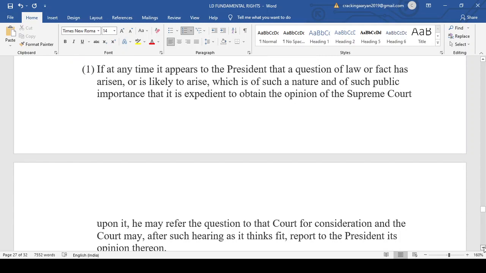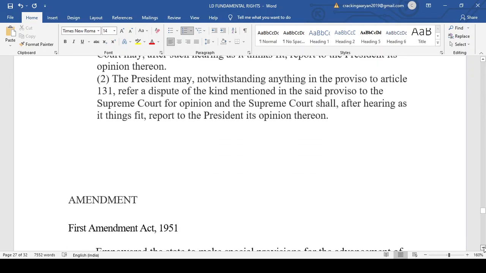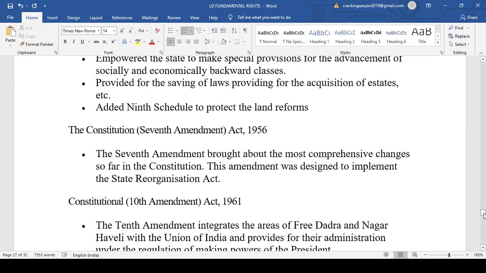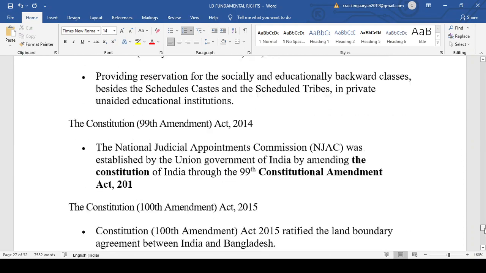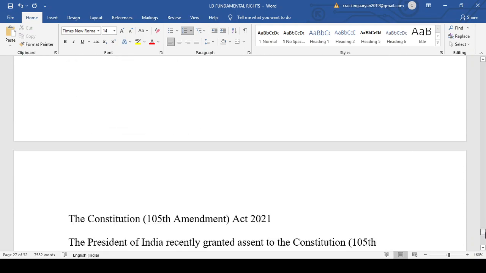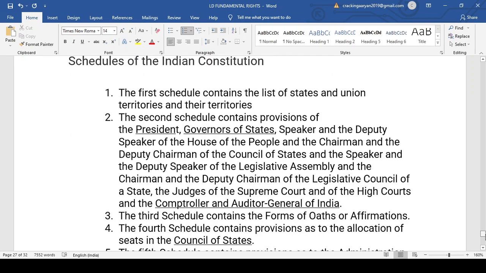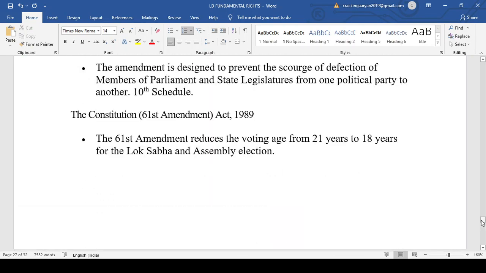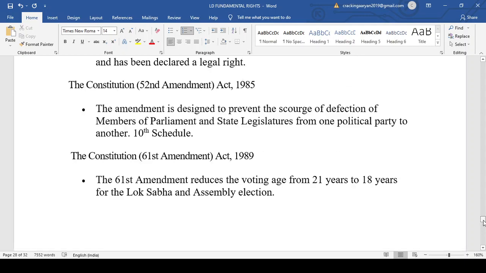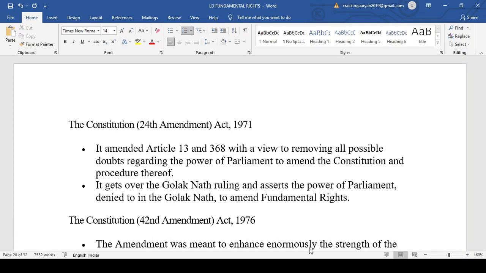So we'll stop here, and from tomorrow we will be dealing with the various important amendments, and the last part will be the important schedules of the Indian Constitution. Just these two important things are left, the amendments and the schedules. So we stop here. We will meet tomorrow. Okay.